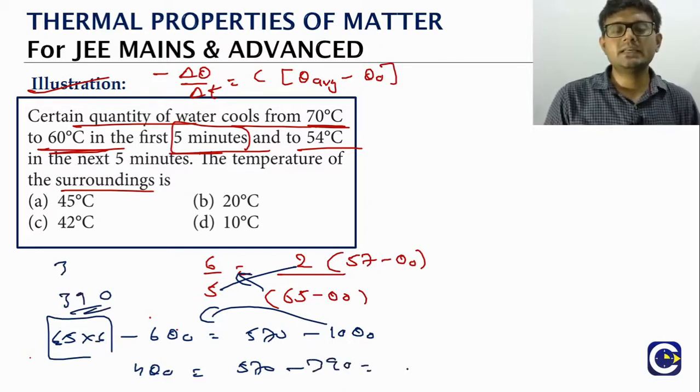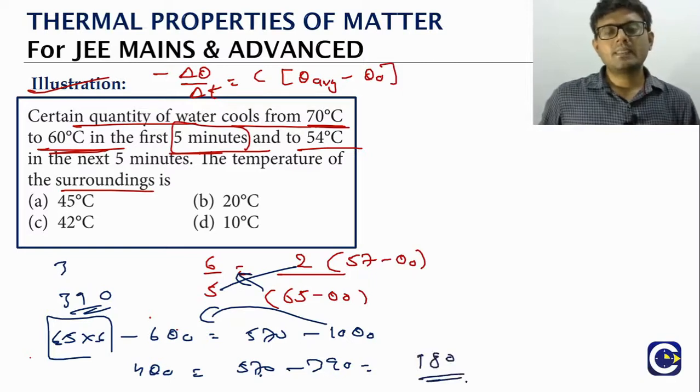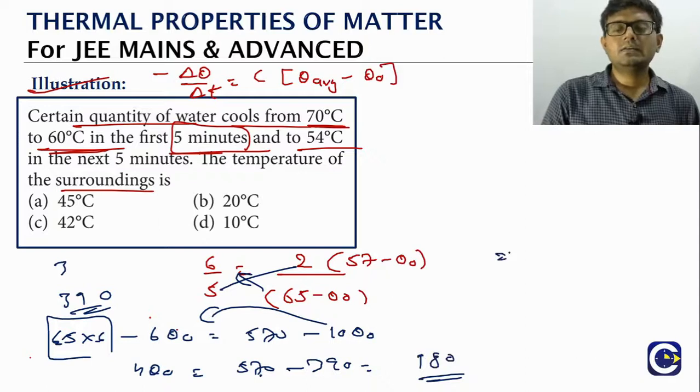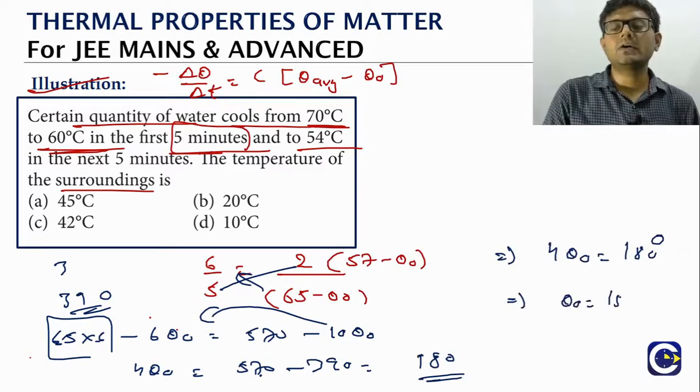So basically this is 570 minus 390, which is 180. Now 4 times theta naught is equal to 180, which means theta naught will be equal to 180 by 4. That is 45.